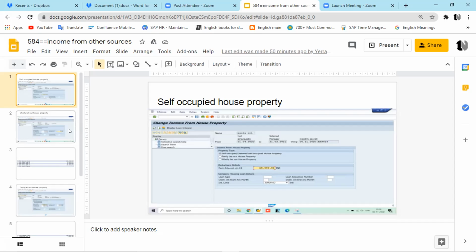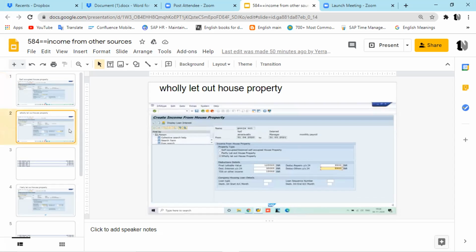You just try to change to the second option or third option, and let me know during payroll simulation if there are any changes, whether those secondary wage types are created. So that you will be observing. Okay, please proceed further. This is wholly let out house property. Okay, great.